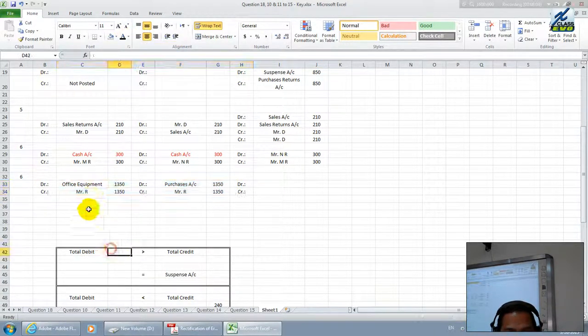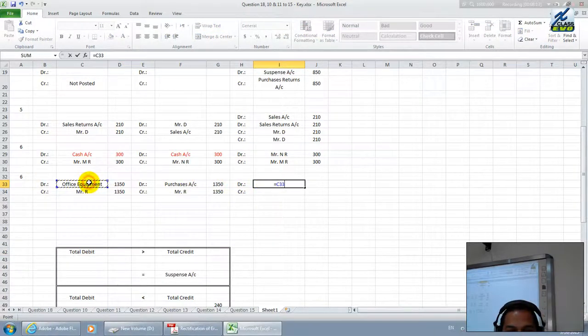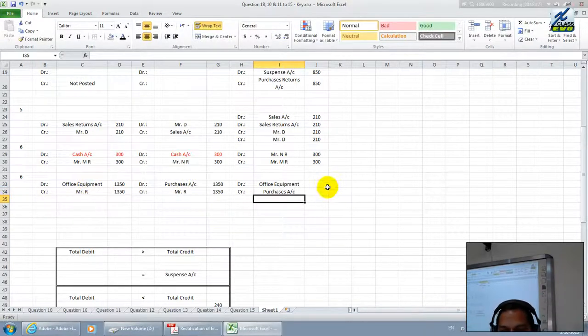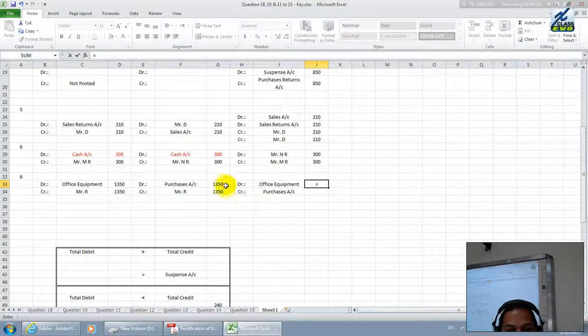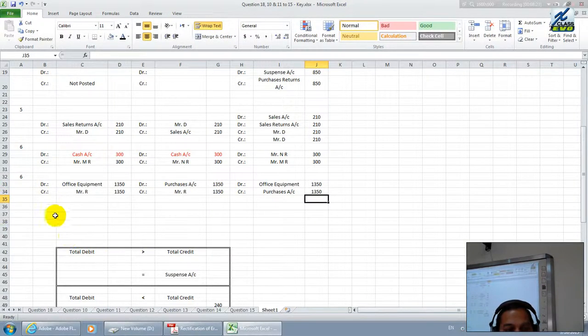Let me put it, and therefore what do we want to have? We want to have office equipment on the debit, and we do not want purchases. This is not goods meant for sale. Therefore, we have to post only office equipment on the debit, and likewise purchases must be credited. Next one,